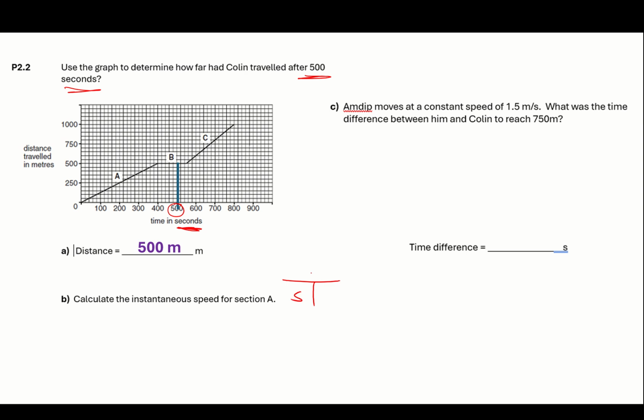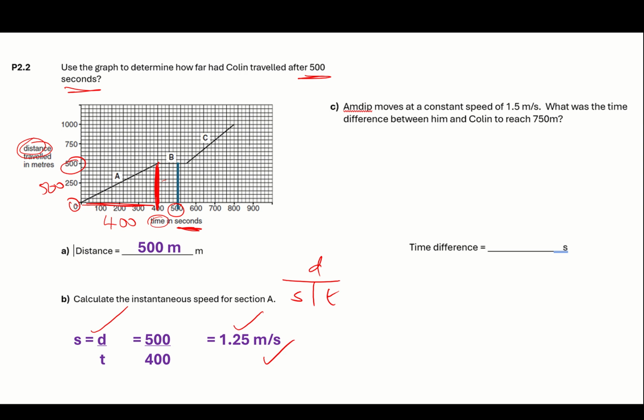Next one, find out the instantaneous speed for section A. Well, we know we're going to need the gradient. Here's section A, and we can see we've gone from 0 to 500 there. That's a change of 500. That's this bit. Now let's do this bit. And we've gone from 0 to 400 there. Now we've got our changes. And we know that speed equals distance divided by time. There's my distance, 500, divided by time, 400. So speed equals distance divided by time, 500 divided by 400 equals 1.25. So that's a mark, meters per second.